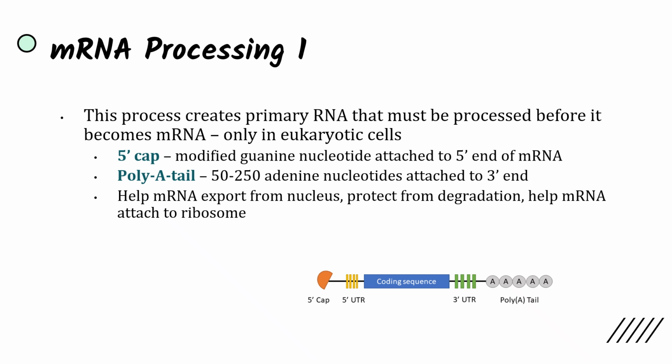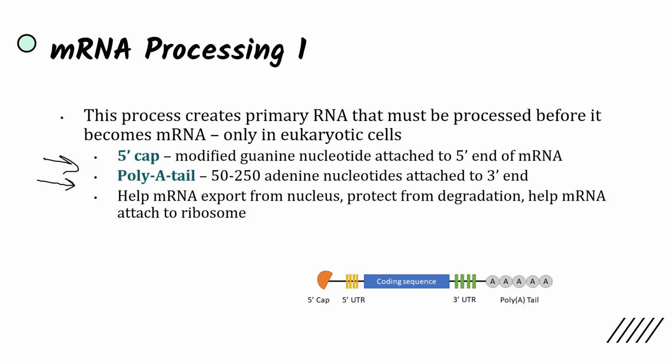And this processing is only going to occur in eukaryotic cells. In prokaryotic cells, transcription and translation happen pretty much at the same time. And so the RNA is going to be processed by the addition of a 5' cap, which is a guanine nucleotide attached to the 5' end of mRNA, and a poly A tail, which is 50 to 250 adenine nucleotides attached to the 3' end. And so these are going to assist the mRNA in exporting from the nucleus through the nuclear pores, and they're going to protect the mRNA from degradation, as well as help the mRNA attach to the ribosome to begin translation.